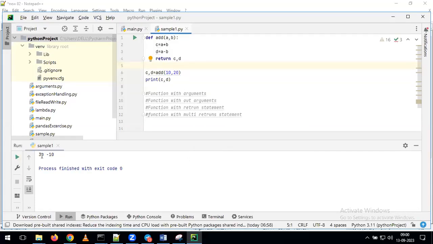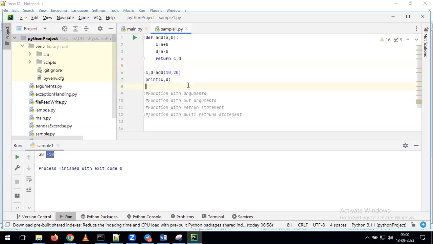Now you are able to get output as 30 and minus 10, because we are giving 10 comma 20. C is nothing but 10 plus 20, so we are getting the value 30. D is nothing but A minus B, which is 10 minus 20. For that reason, we are getting the output value minus 10.